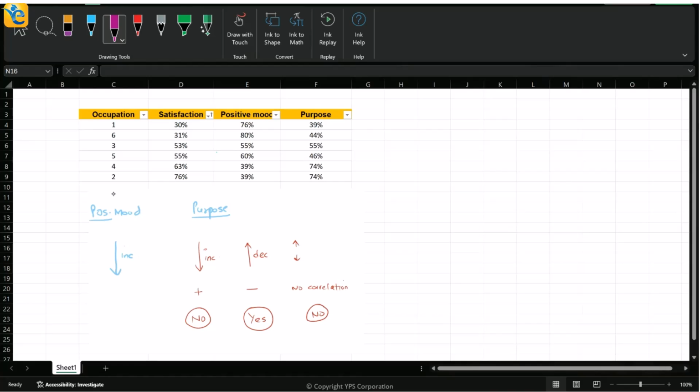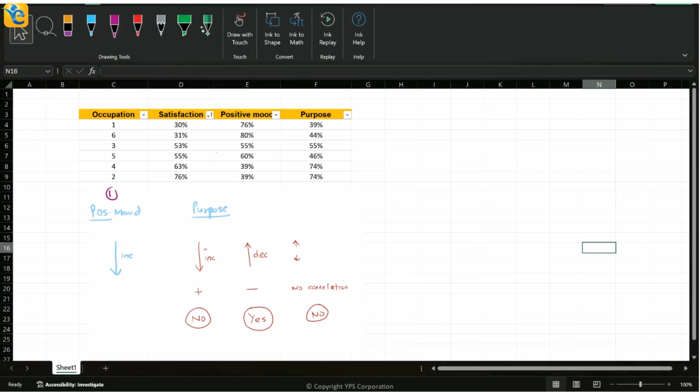And here we are. First step will be to sort by the positive mood column. So I'm simply going to come here, sort. This is done as my first step. And clearly my values are in increasing order now. Then I'll observe the purpose column, which is this one, and see the general trend. So see what's happening here.